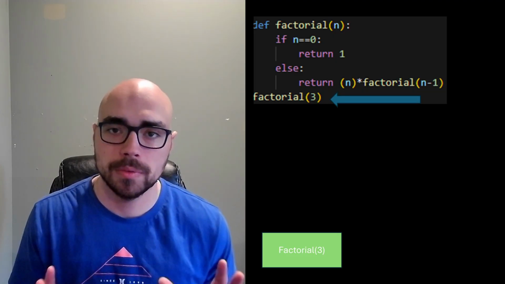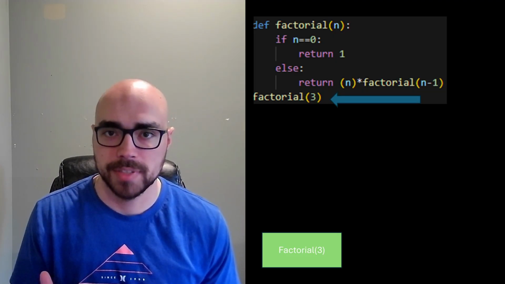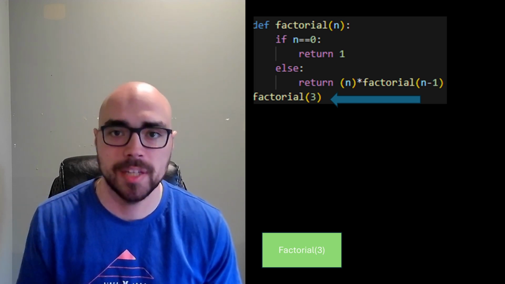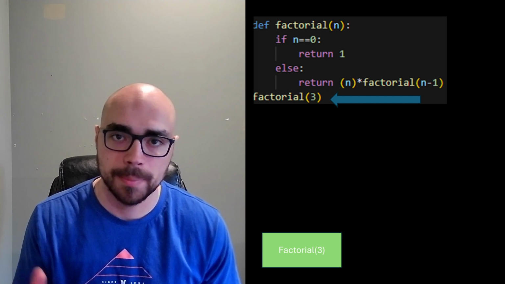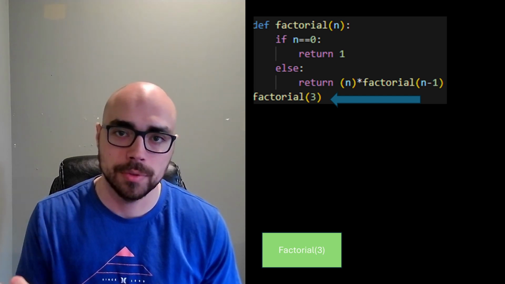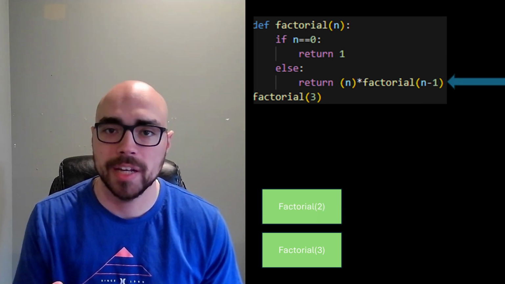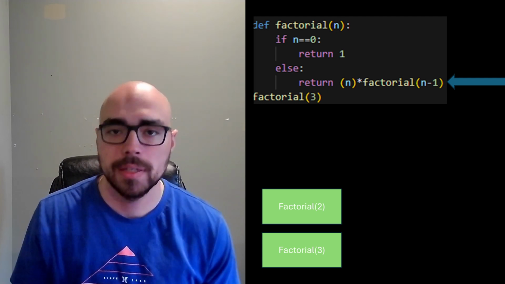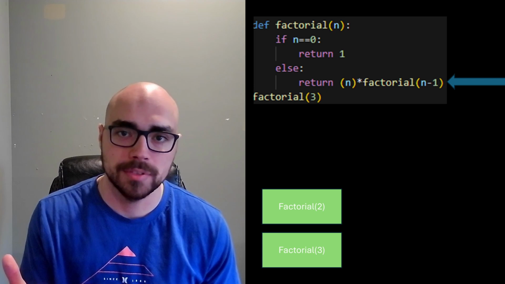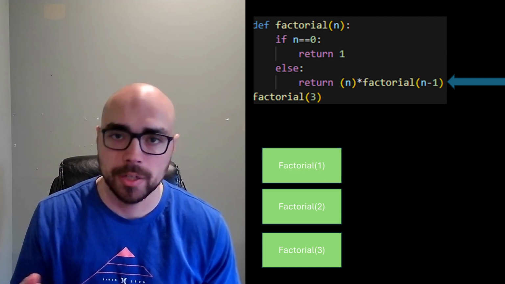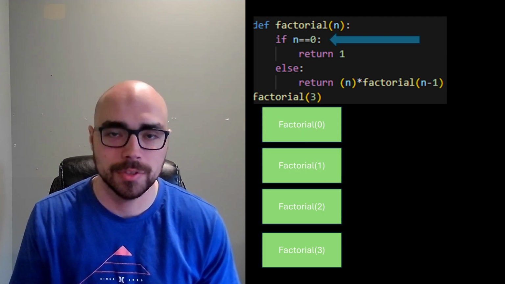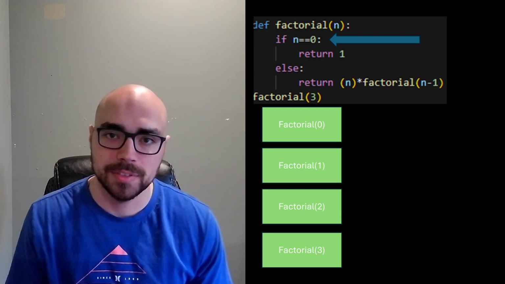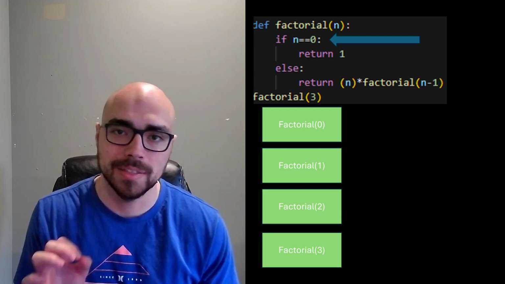And so we're going to call factorial 3, add that to our stack, and then go through the function. So 3 is not 0, so that first if statement is false. We then go to the else statement, which is n times factorial n minus 1. That factorial n minus 1 is our recursive call. That is recursion, essentially. And so we call that function, we add it to our stack, and we keep doing that until we hit our base case, because we can't really evaluate our function until we know what one of the values is. And so our base case in this instance is when the number is 0.